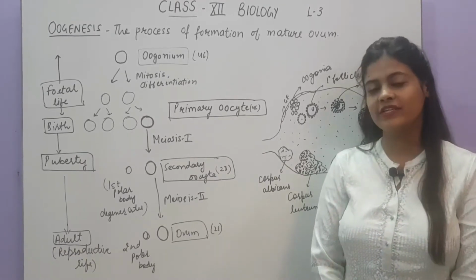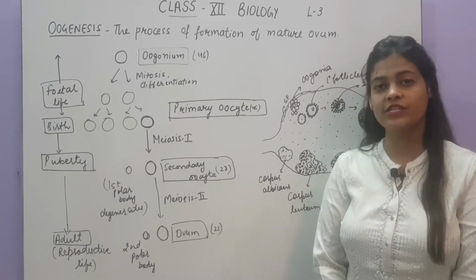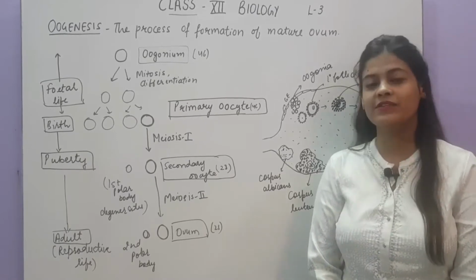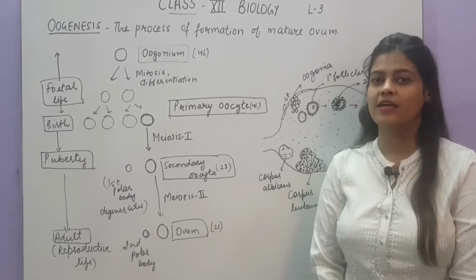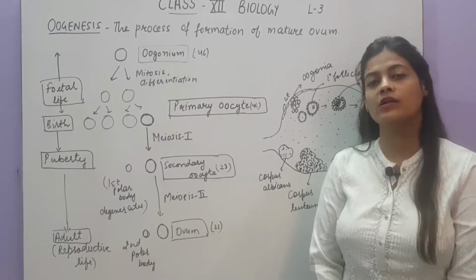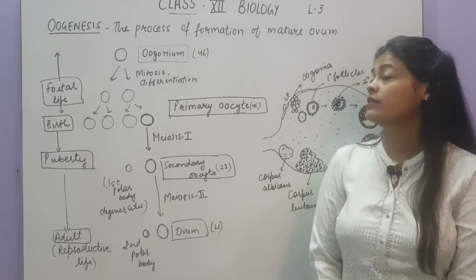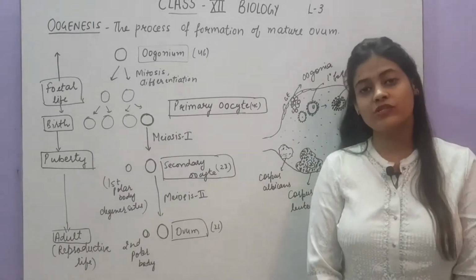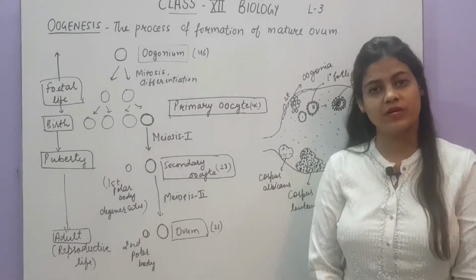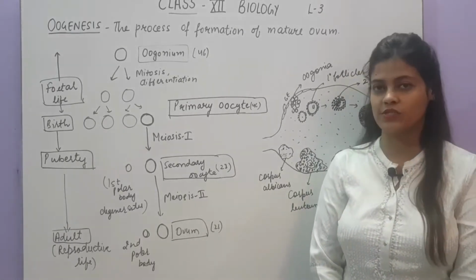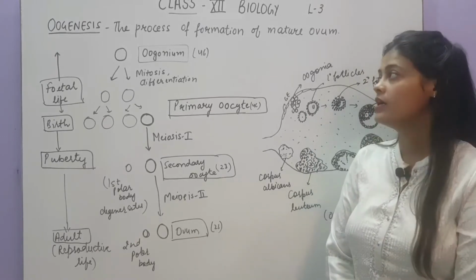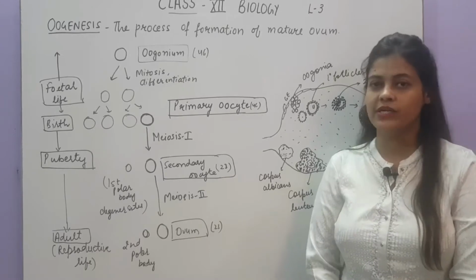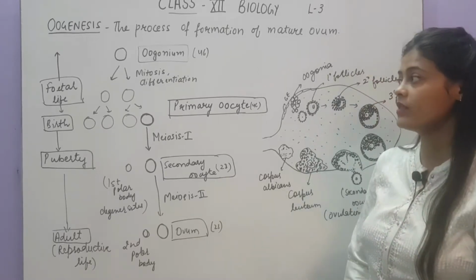Yesterday we started with the gametogenesis process, in which we discussed spermatogenesis, and today we will study oogenesis, which is the production of the mature ovum in females. As spermatogenesis is the process of formation of sperms, here we will discuss the process of formation of ovum. Oogenesis is quite different from the spermatogenesis process. So let's see here.